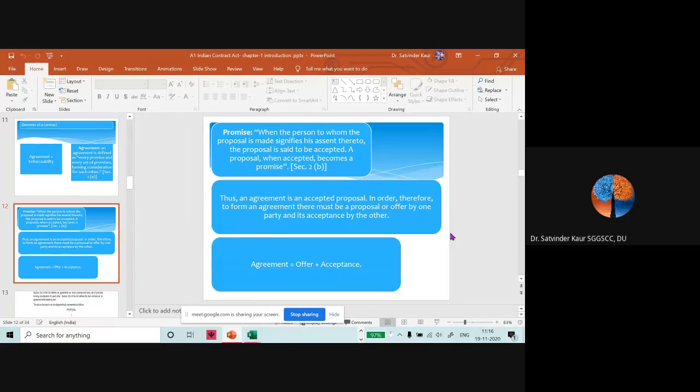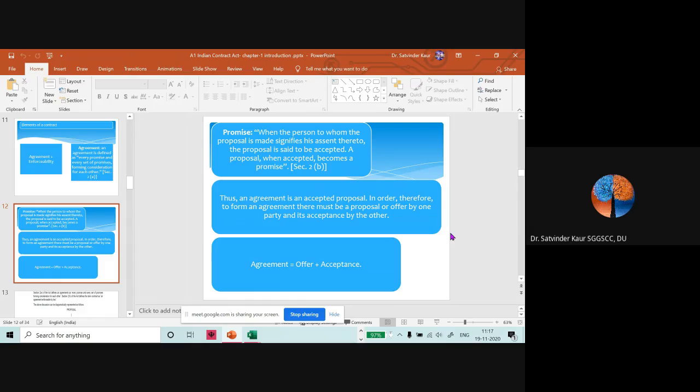The definition as per Section 2(b) says, when a person to whom the proposal is made signifies his assent thereto, the proposal is said to be accepted. A proposal, when accepted, becomes a promise.